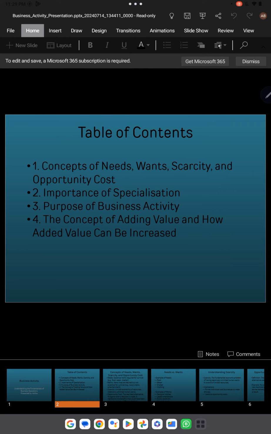After that, in the third step, we will be discussing the purpose of business activity, and at last we will be talking about the concept of adding value, what adding value is and how added value can be increased. So this is the table of contents.